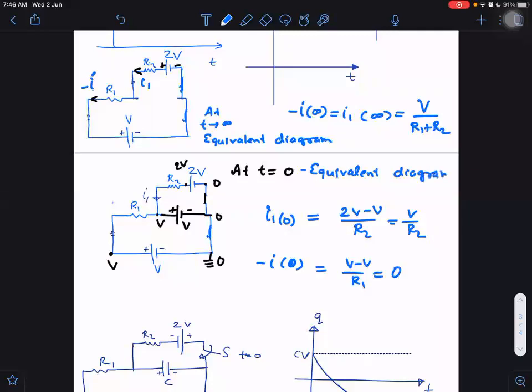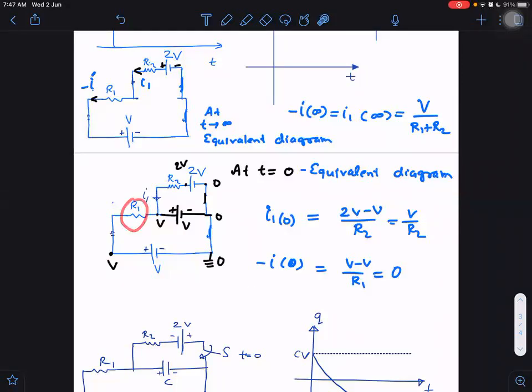After the equivalent diagram, what do I need to find from there? Just the values of the variables for which we want to plot the graph. If I want to plot a graph for I, then find out the I value. If I want to plot a graph for, let us say, voltage across R1, it will work in the same way. I always have to take the initial value and final value, and smoothly connect the graph.